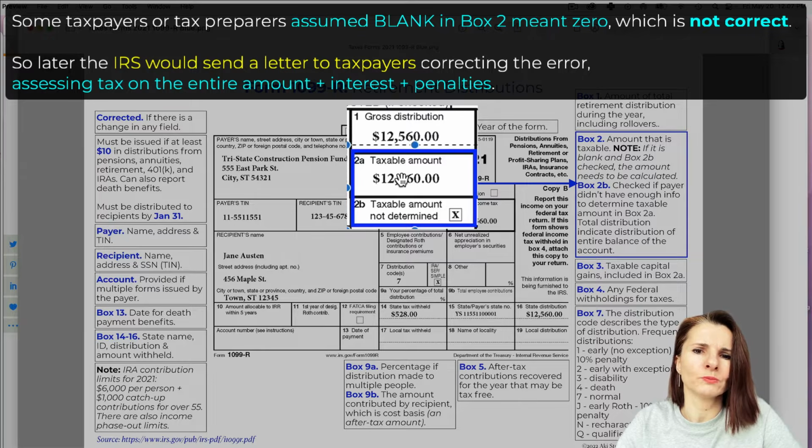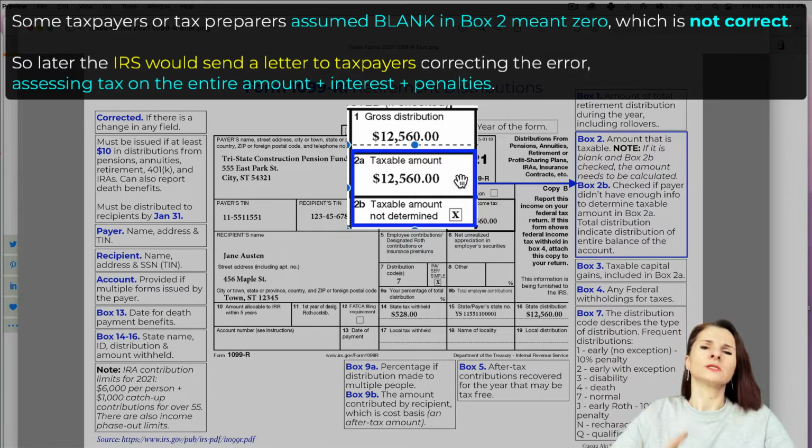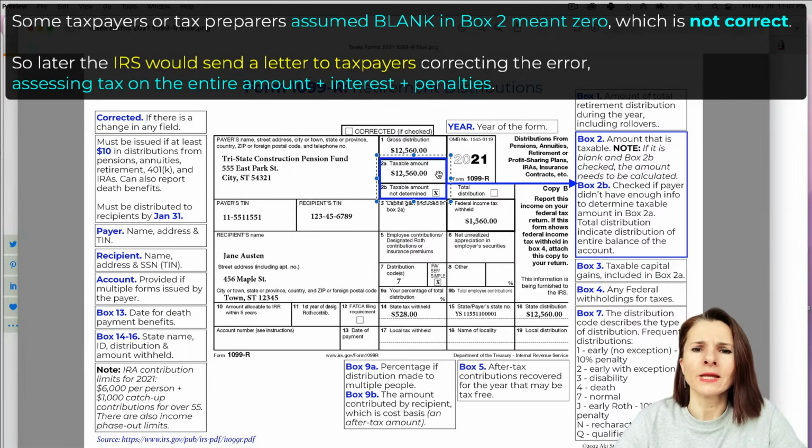So what happened, people would put 0 there, thinking, okay, it's blank, so it must be 0, and then they would receive a notice from the IRS saying, wait a minute, some of this was taxable. Why did you put 0 there? You were supposed to figure it out, and now you owe us not only tax on that amount, but on top of it, penalties and interest.